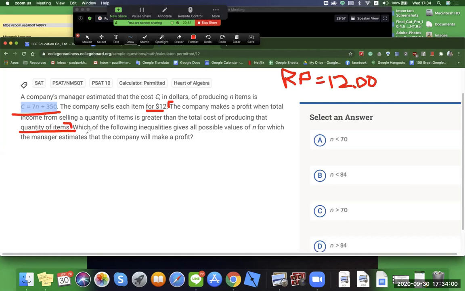Okay, sounds good. Which of the following inequalities gives all the possible values for n for which the manager estimates that the company will make a profit? Okay, so 12 bucks here.